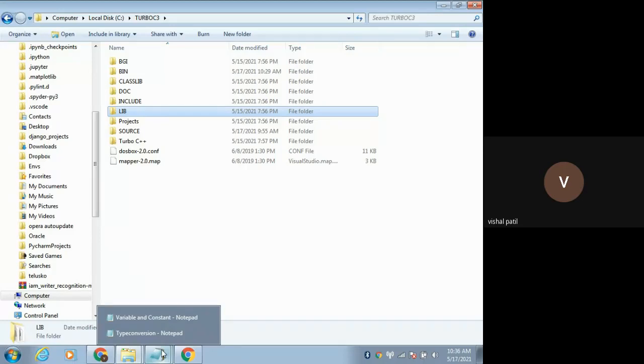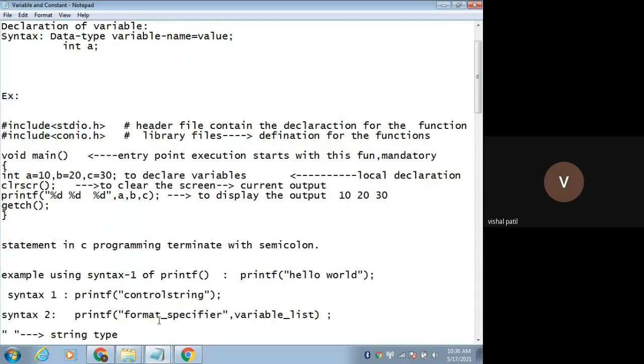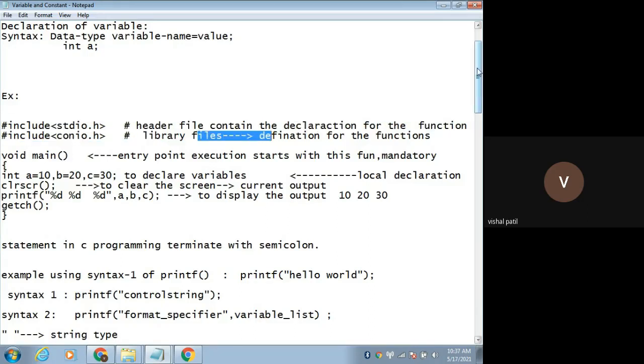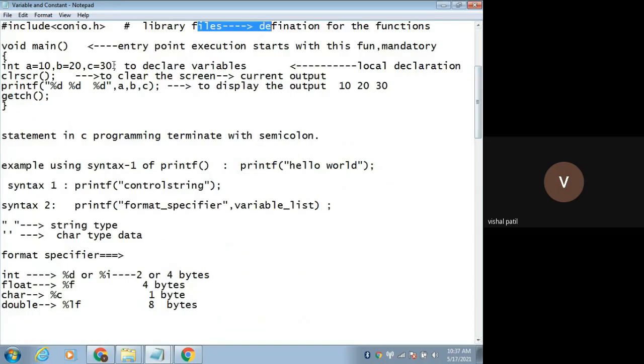And one more thing you have to remember, that your printf and scanf belong to stdio. That means the declaration is present over there. Now in the last lecture, we discussed variables. The syntax of the variable will be like this; we assign some value. Then we discussed header files. The header file contains the declaration for the function, and the library file contains the definition of the function, as I just showed you. Then this is the entry point for our program.